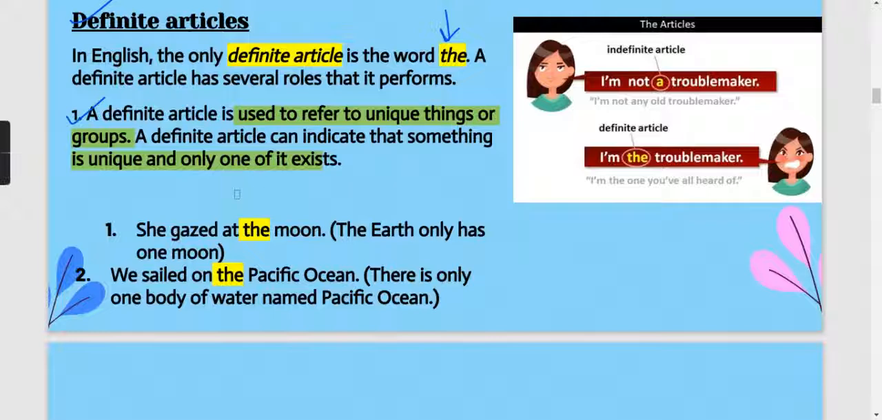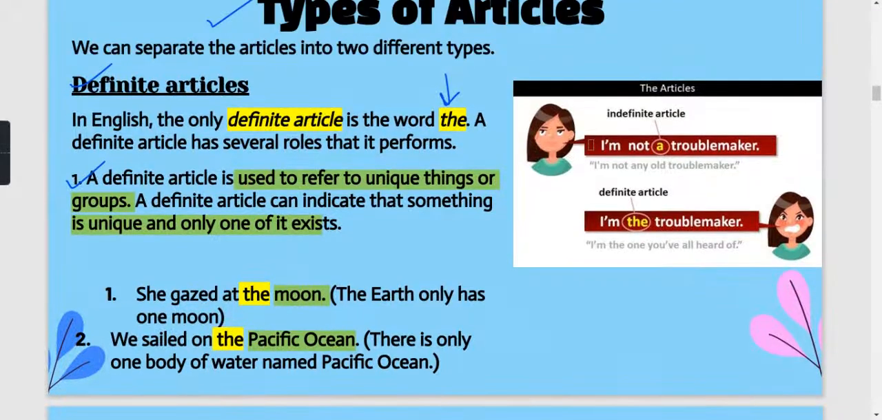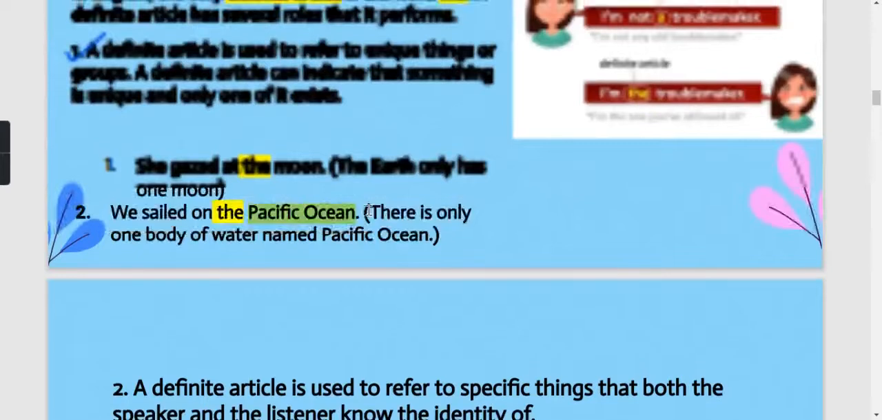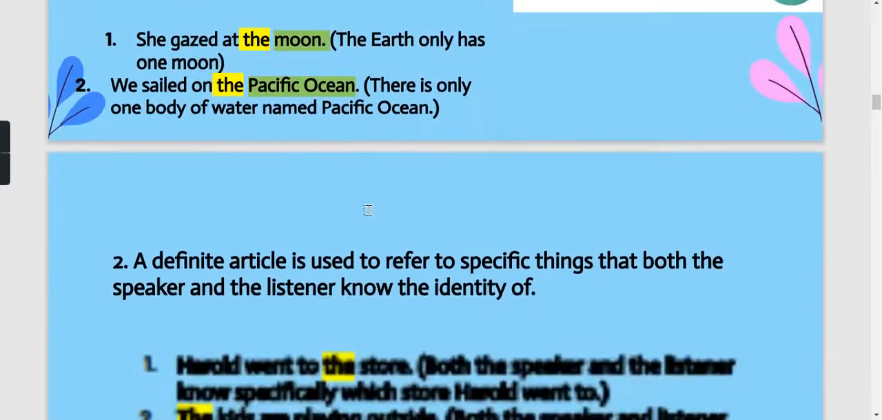So here again you can see the example. She gazed at the moon. So moon, it is only one. We sailed on the Pacific Ocean. Again Pacific Ocean is also one and only and it is unique. So again we are using definite articles. Here you can see in this dialog box, I am not a troublemaker, I am the troublemaker. Okay, so here it is being used in both categories. Again, first was that we use it for unique things.